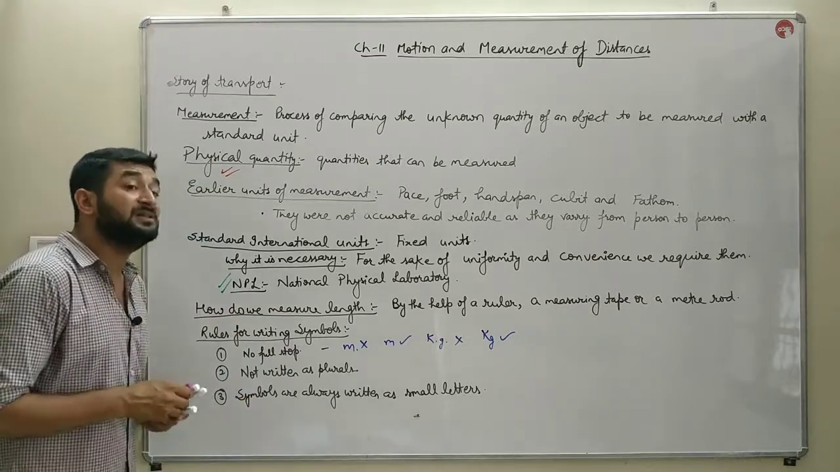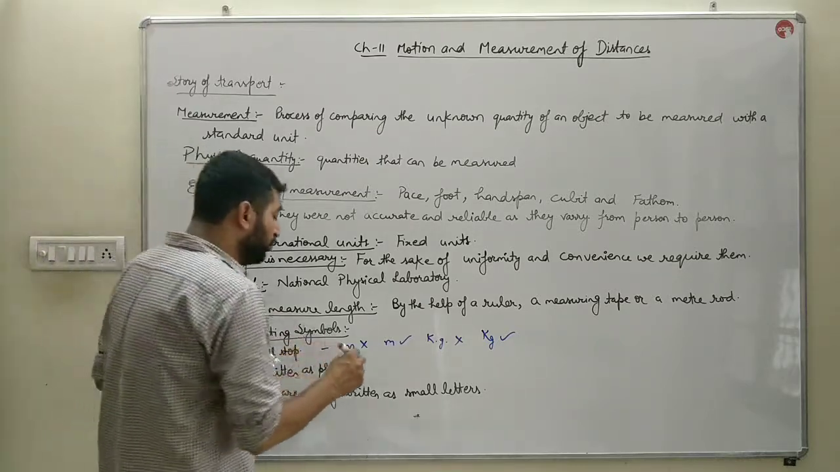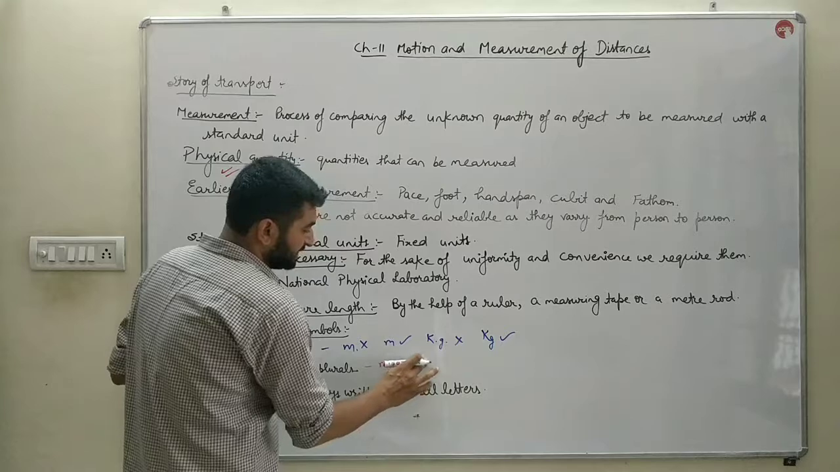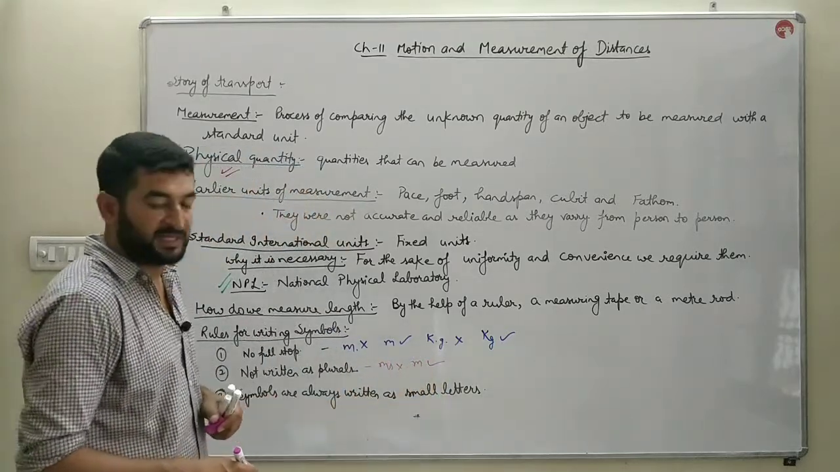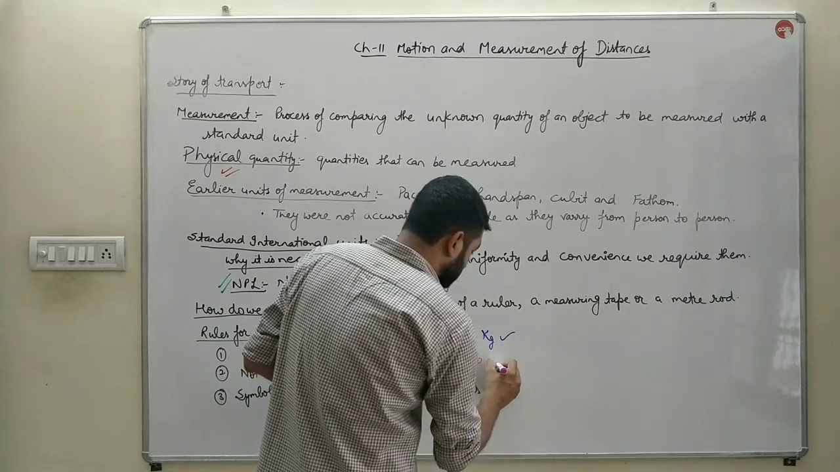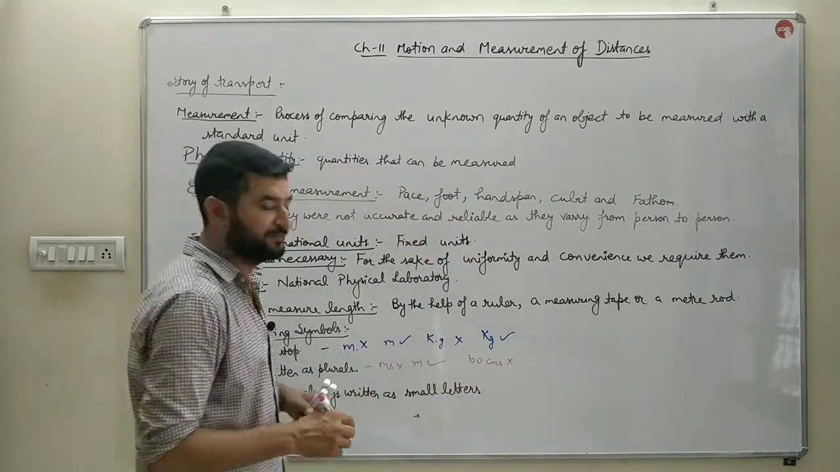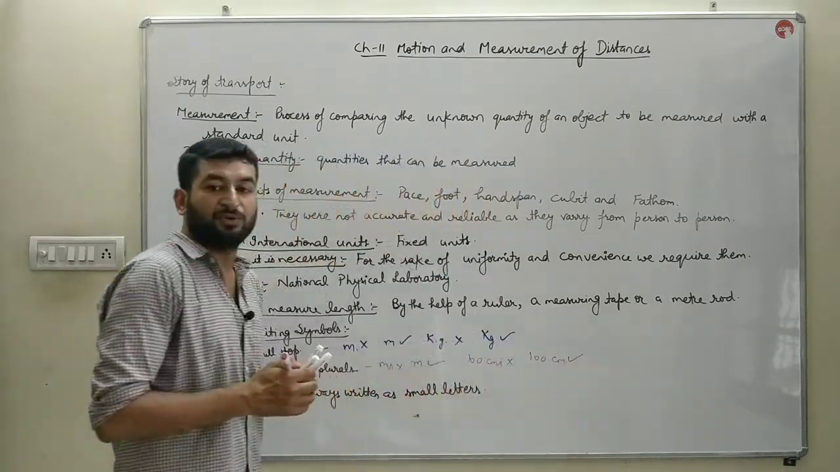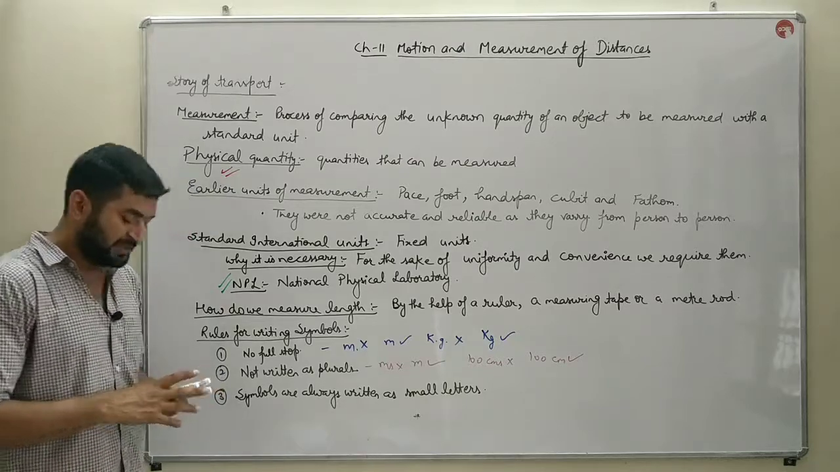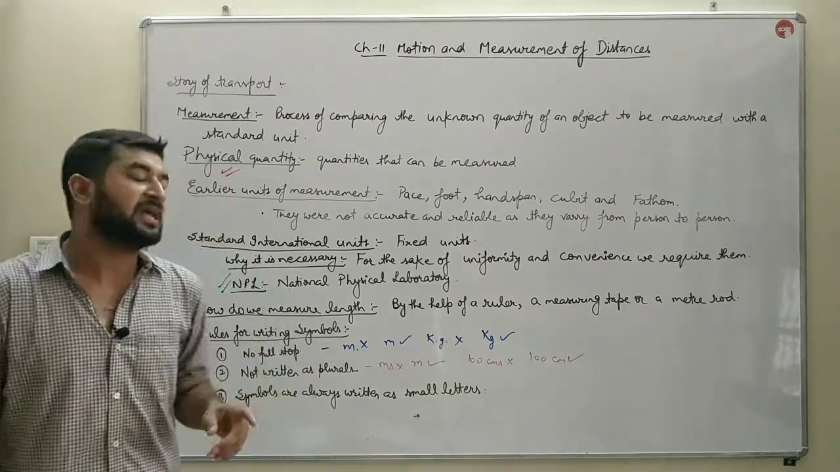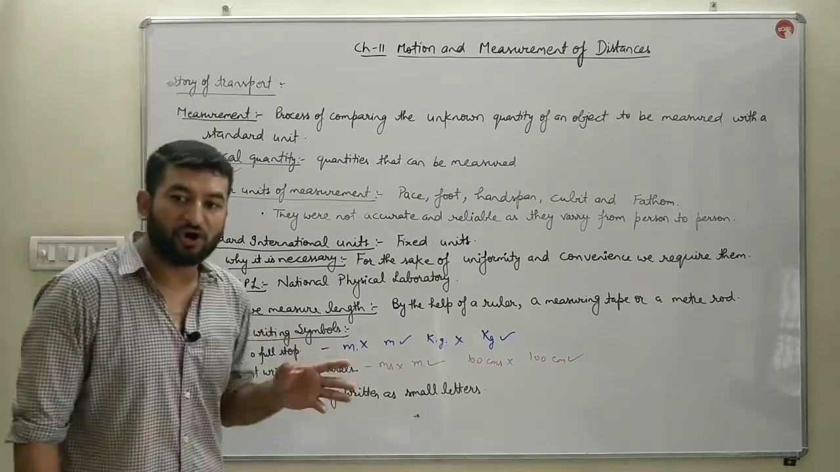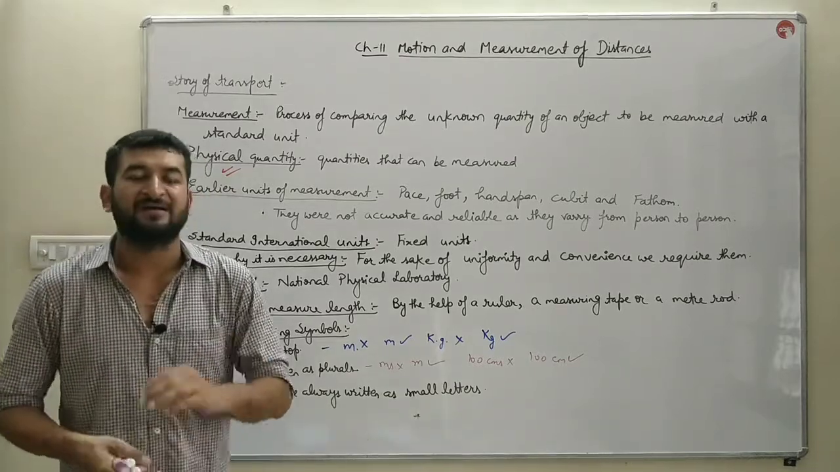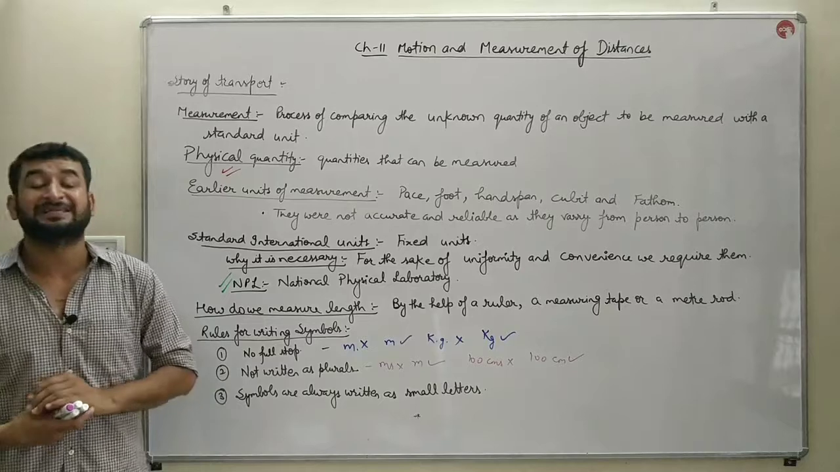So, symbols are never followed by a full stop. Next, symbols are never written in their plural forms. For example, meters is not written like this. It is correct this way. If I want to write 100 centimeters, then this is the incorrect representation. 100 centimeters is written like this only. So, symbols are always written without a full stop, symbols are always written in the singular form, and symbols are always written in small letters. So these are the rules for writing the symbols.